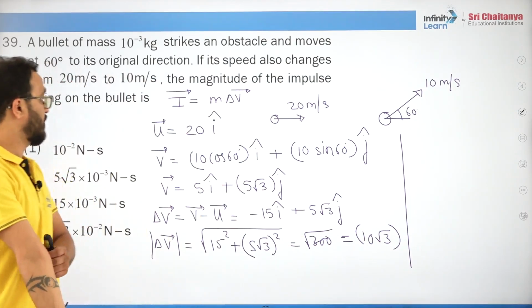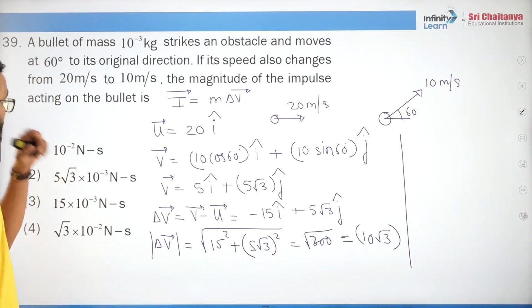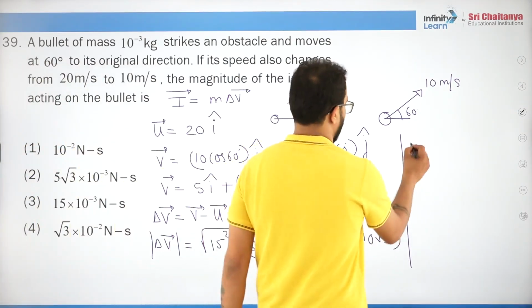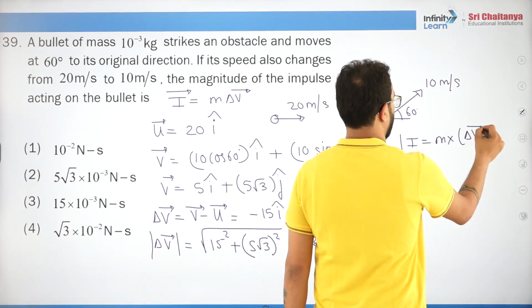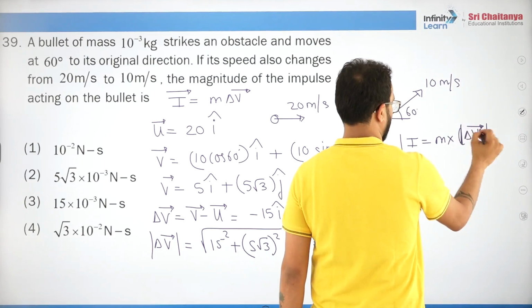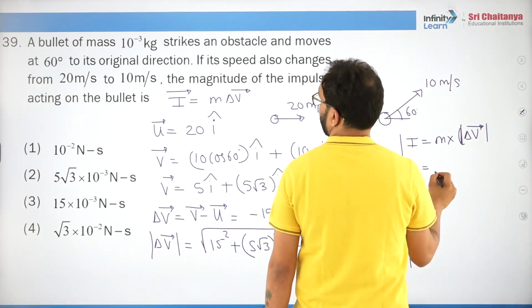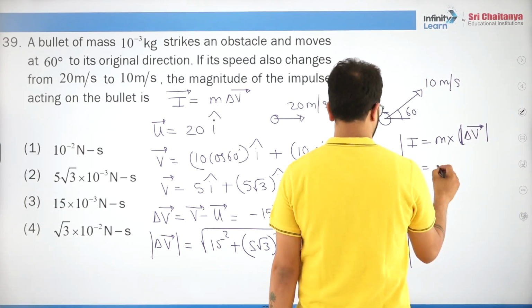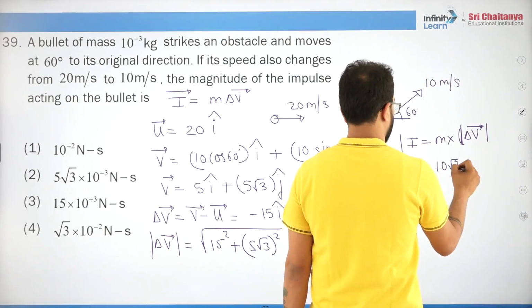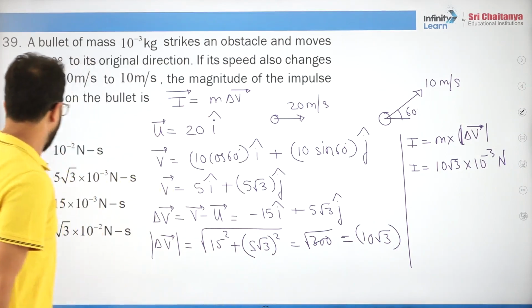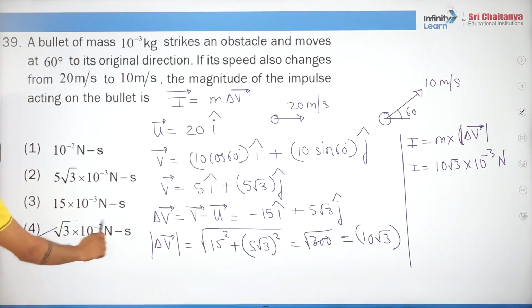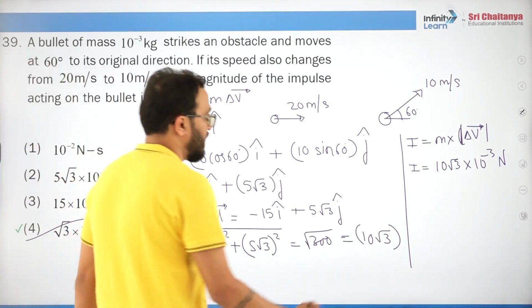Once you know this, now what is my impulse? Mass into change in velocity, right? So impulse will be mass into delta V. Mass is how much? 10 to the power minus 3. So 10 root 3 into 10 to the power minus 3 Newton. How much is this? Root 3 into 10 to the power minus 2 Newton. Fourth option is right. Got it?